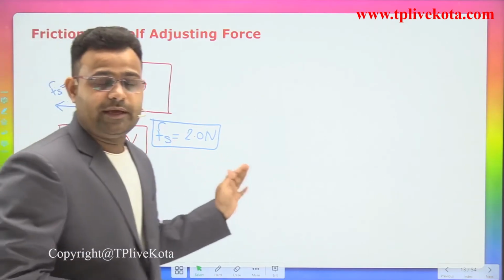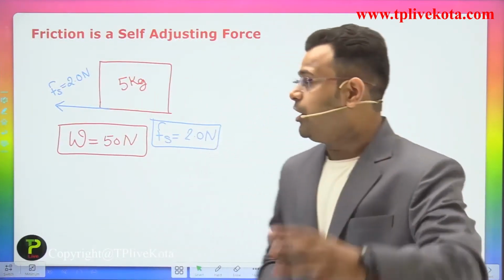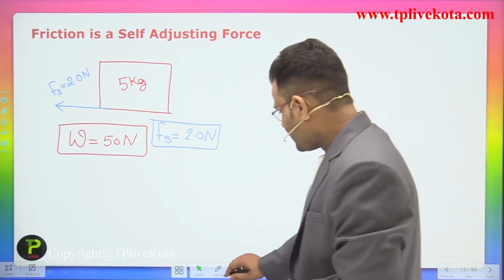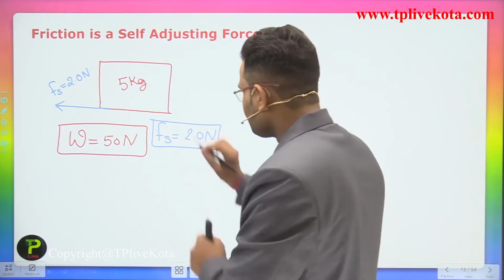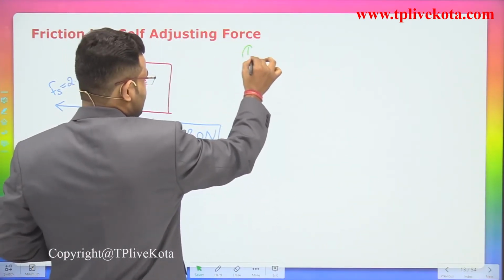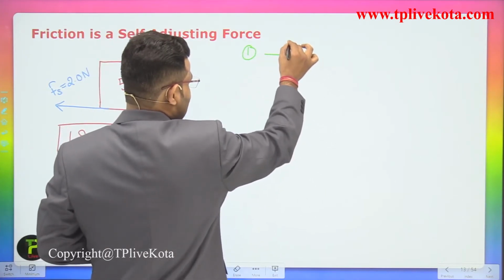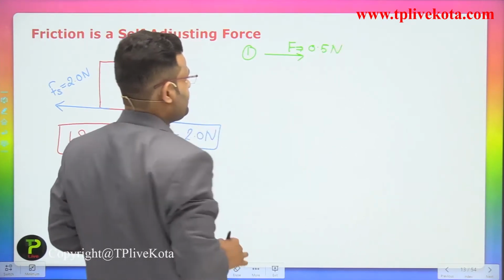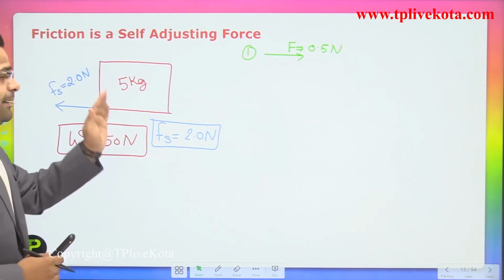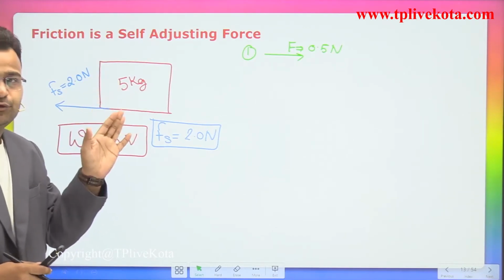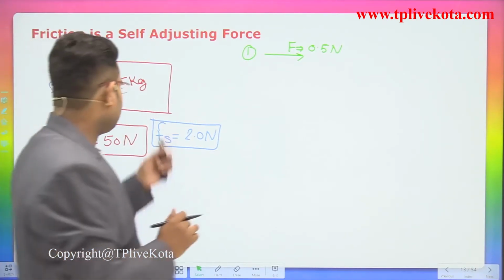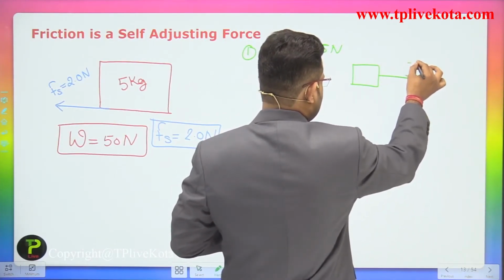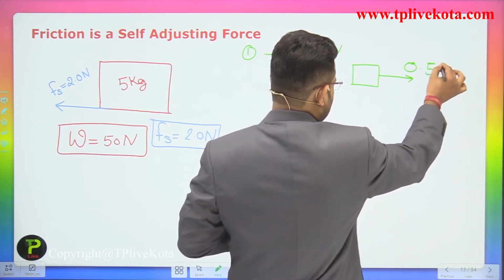We are now moving to a proof of how you can say that friction is a self-adjusting force. So one person comes and applies a force of 0.5 Newton to the right-hand side. So what is happening on that block? The force applied by the person is 0.5 Newton.